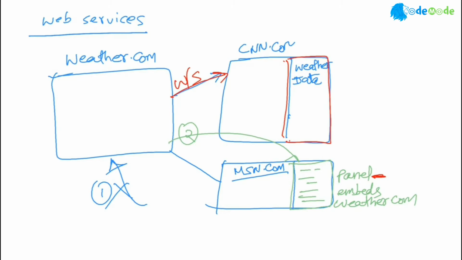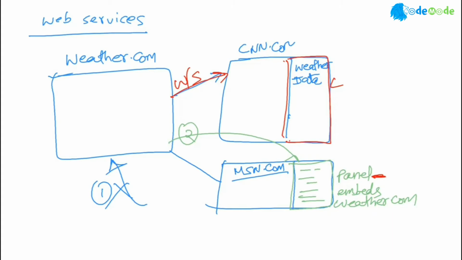Web services, by sending the data, is telling you, hey, I give you the raw data. You can display the way you want it. And web services facilitates that. It's a way in which an external system or your own system sends data to you and leaves it to you to display the way you want it to be. So you can do your UI development here behind the scene. Data is coming from weather.com.